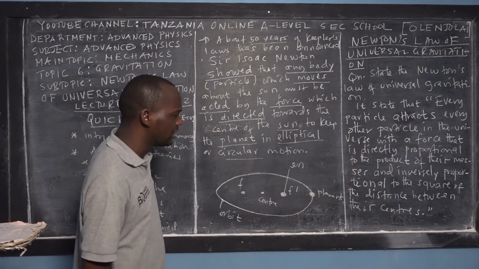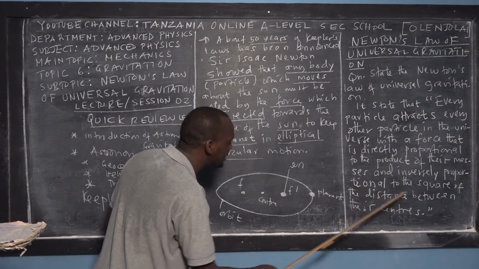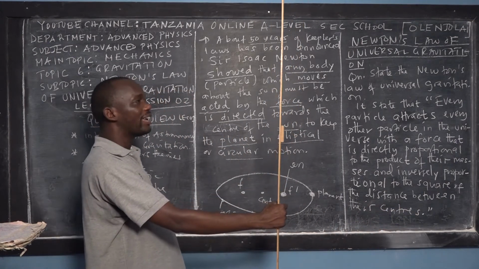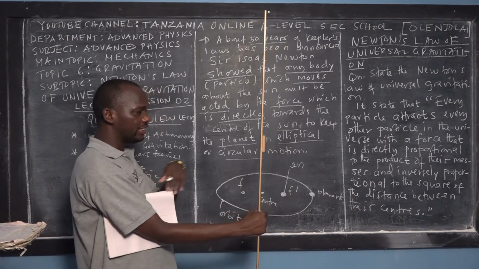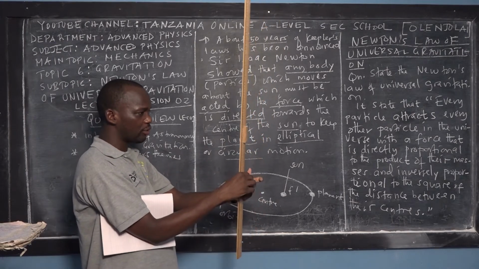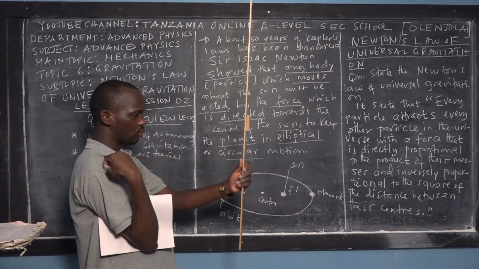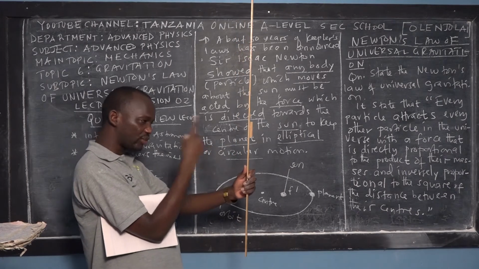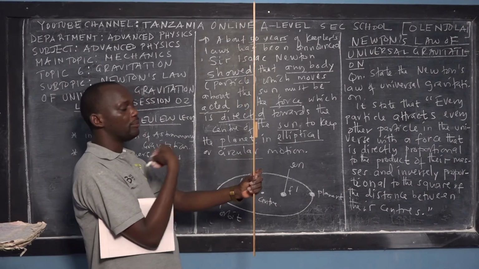Again, he continued his investigation, and found the force is inversely proportional to the square of the distance between their centers. So suppose this ruler is here, we have a force of attraction between me and this ruler. But we have a mean distance from the center of this ruler to the center of my body, right? So this distance should be squared.